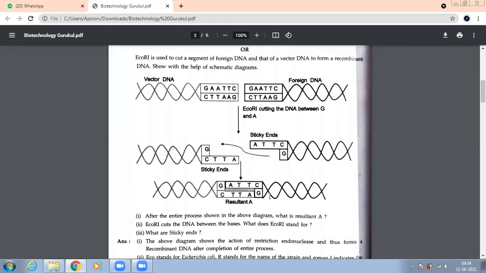Next question. EcoR1 cuts the DNA between the bases. What does this stand for? EcoR1. E stands for? I told you how to name the vectors. E stands for what? Escherichia coli. You remember? R is the name of the strain. And what does this Roman number 1 indicate?